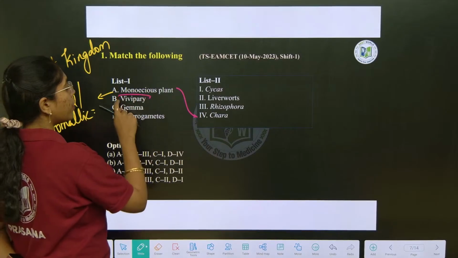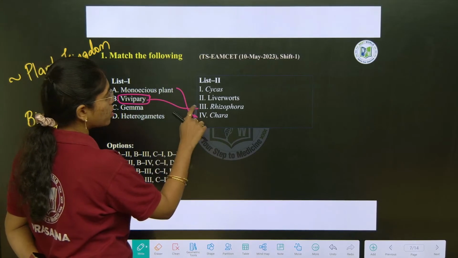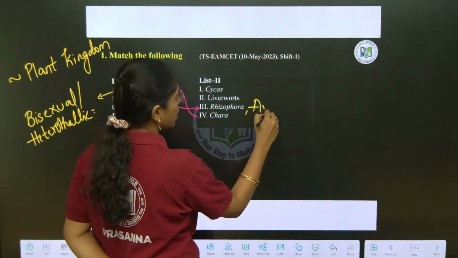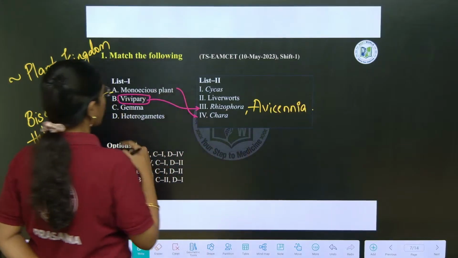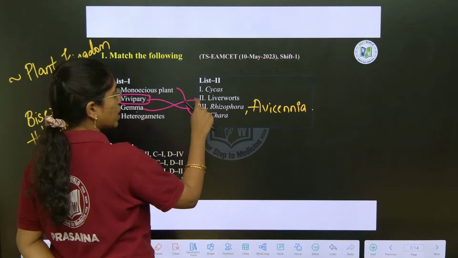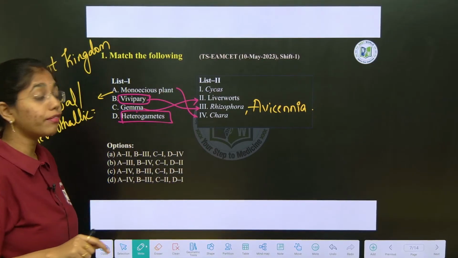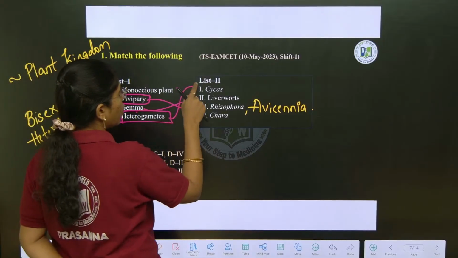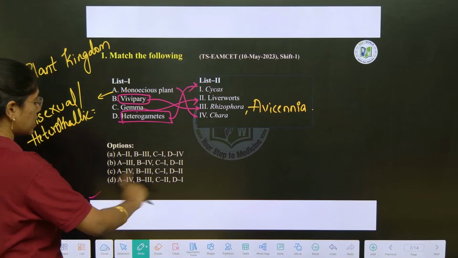Next is vivipary. Just now we have learned, right? Vivipary is seen in mangroves like Rhizophora and Avicennia. Fine, right? Next is gemma cups. These are observed in liverworts which will promote vegetative propagation. Heterogametes. Heterogametes you can see in Fucus and Cycas. Fucus of algae and Cycas from gymnosperms. Clear, right? Very good, Rudra Prasad. The answer is D, option D.